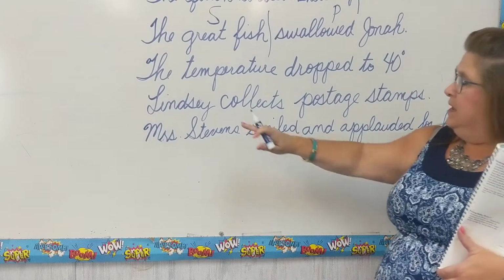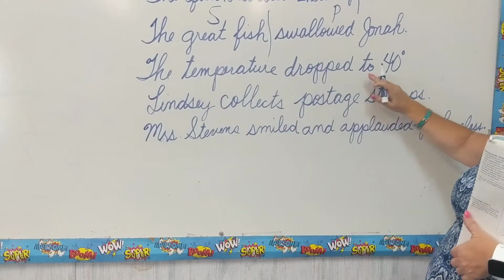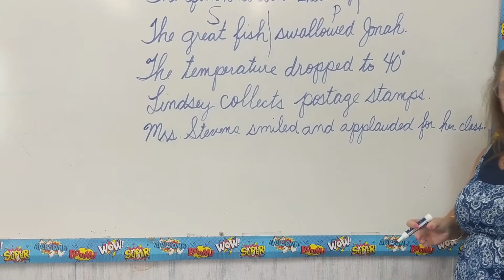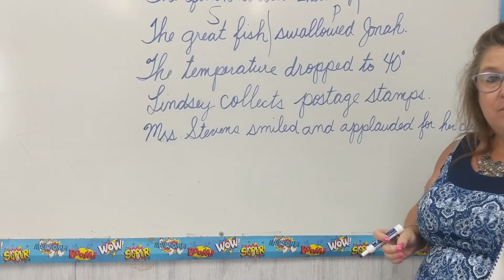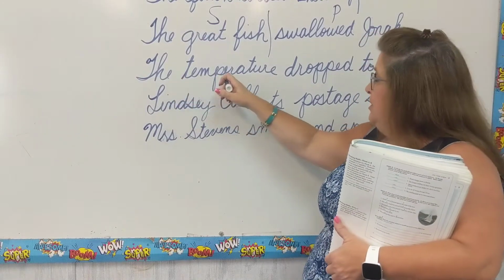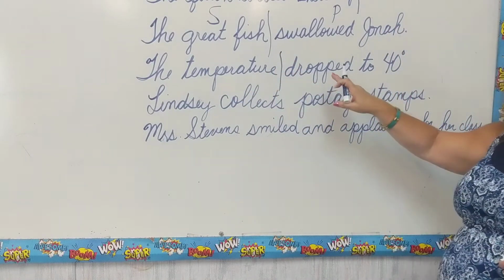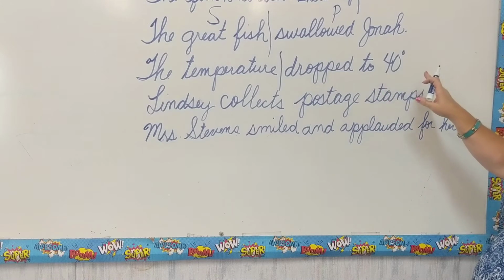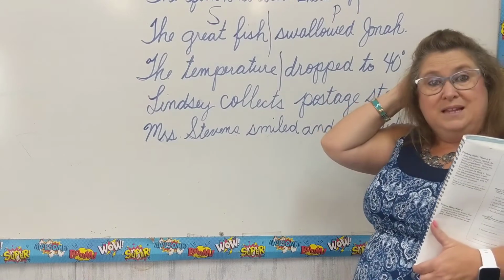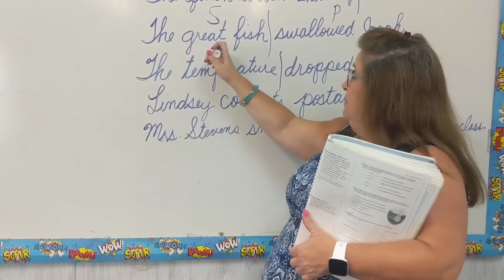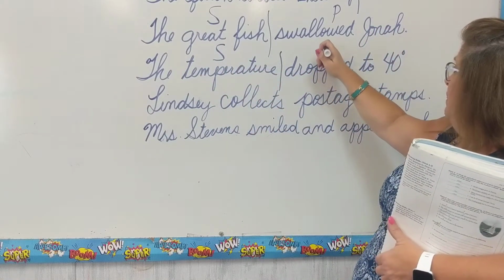Our next sentence, the temperature dropped to 40 degrees. Who or what is our sentence about? It's about the temperature. And what exactly did that temperature do? It dropped to 40 degrees. So we divided our sentence into its two parts, the subject and the predicate.